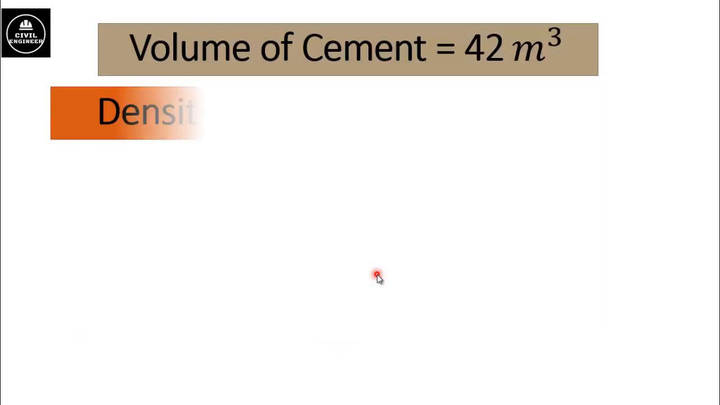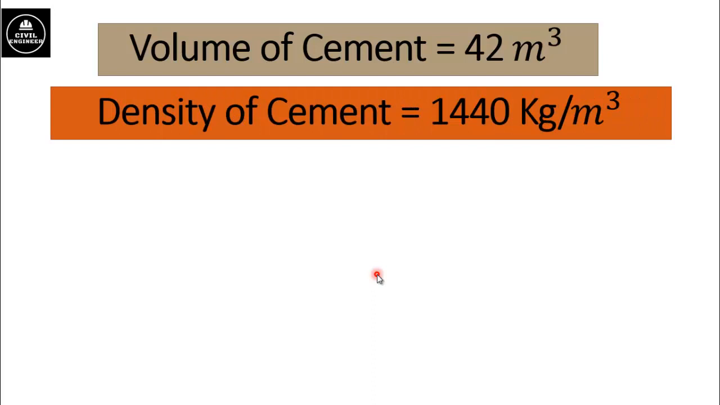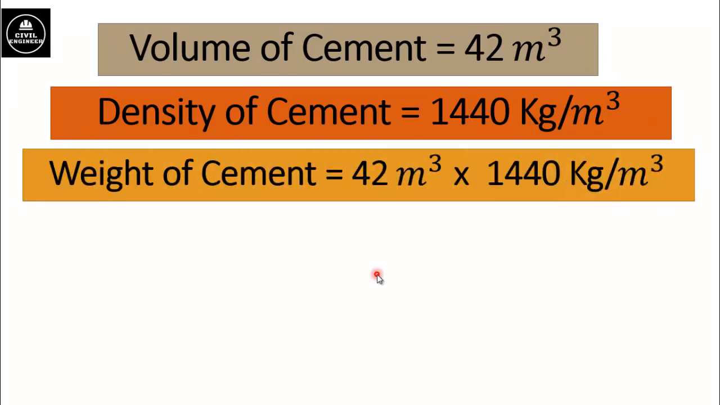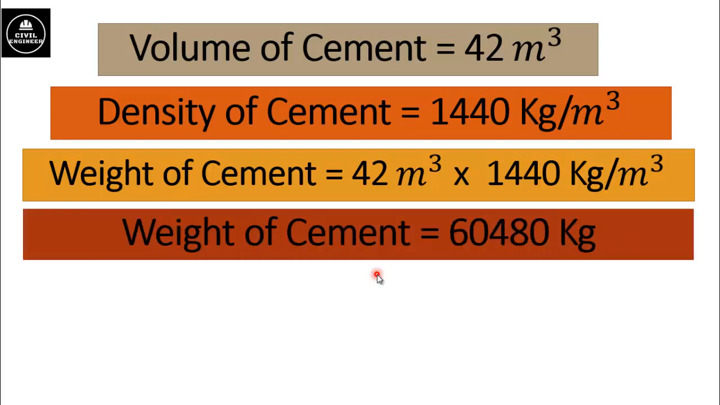And we know that density of cement is 1440 kilogram per meter cube. Now to change volume of cement into weight of cement, just multiply volume of cement by density or unit weight of the cement. So we will get weight of cement equal to 42 cubic meter multiplied by 1440 kilogram per meter cube. After doing simple calculation we will get weight of cement is 60,480 kilograms, or you can say 60.48 tons.